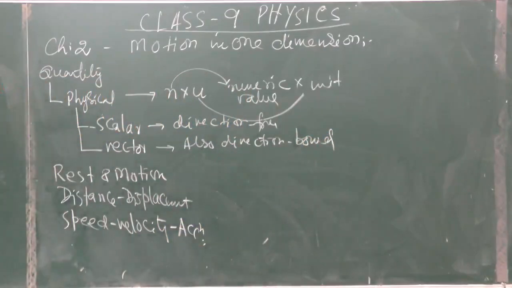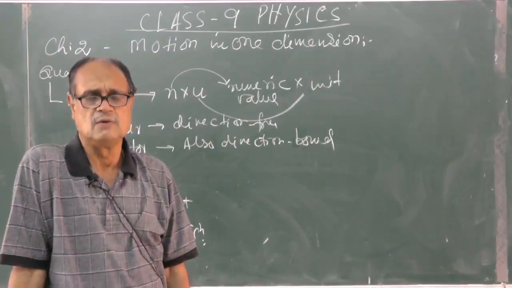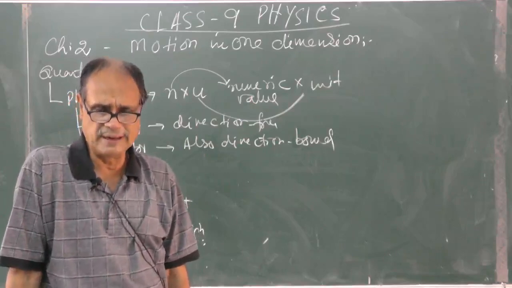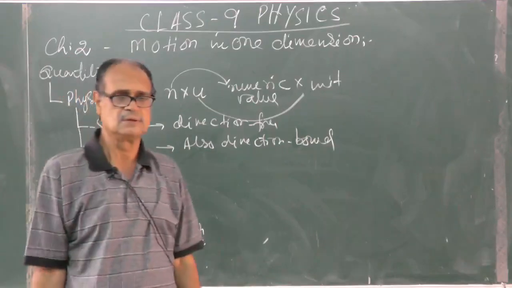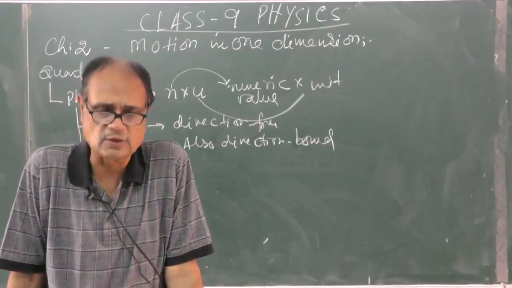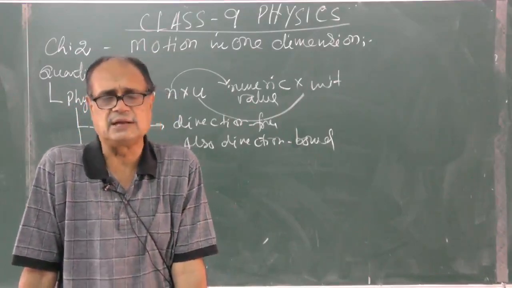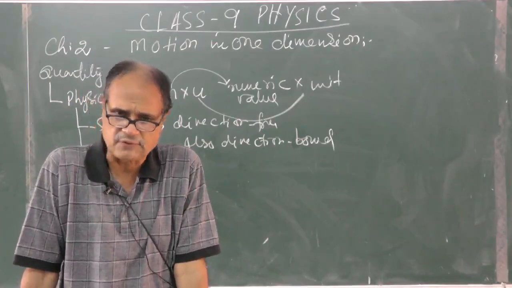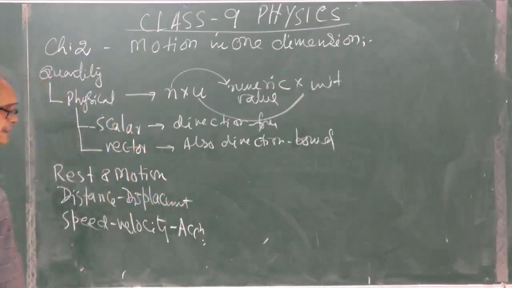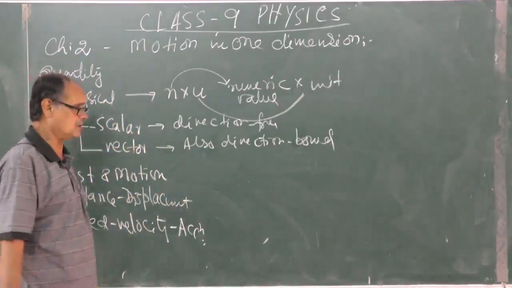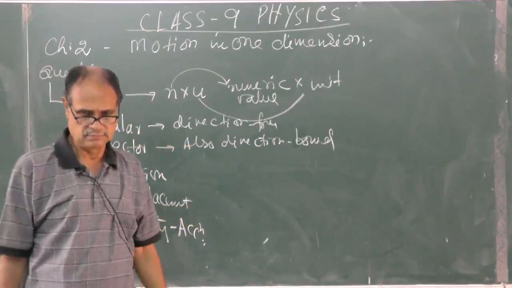Now, vector quantities can be displacement, velocity, moment, moment of force, momentum, force, torque, that is moment of force. There are many as such, you will read them time to time. Check from the list, that is a vector quantity. Quite a long list there also. Time to time as it comes, it will be mentioned what is what. Work, energy, power, they are scalar quantities.